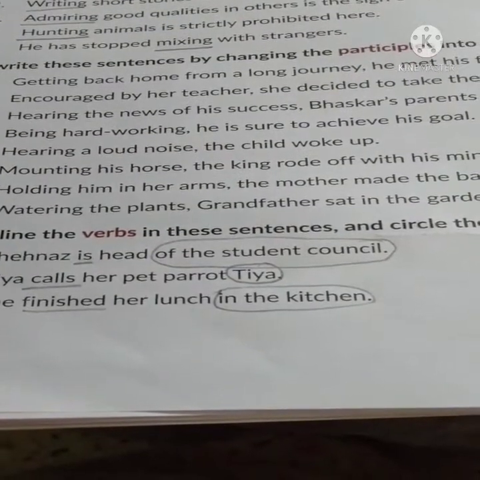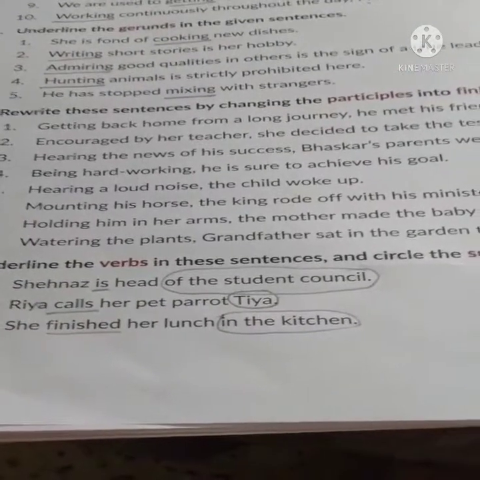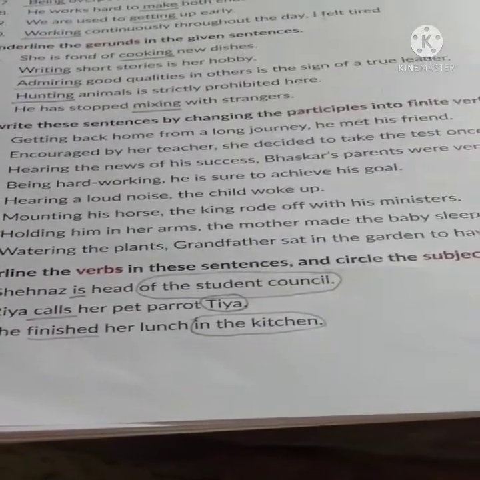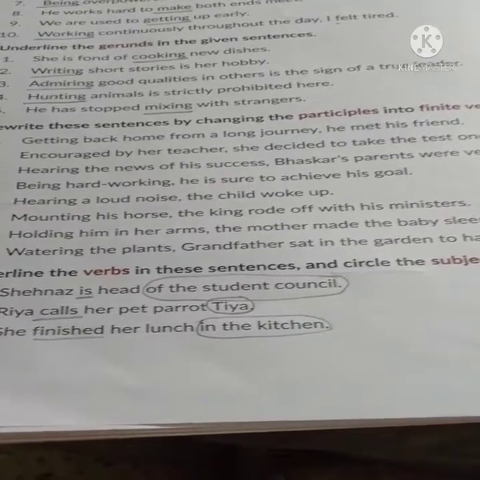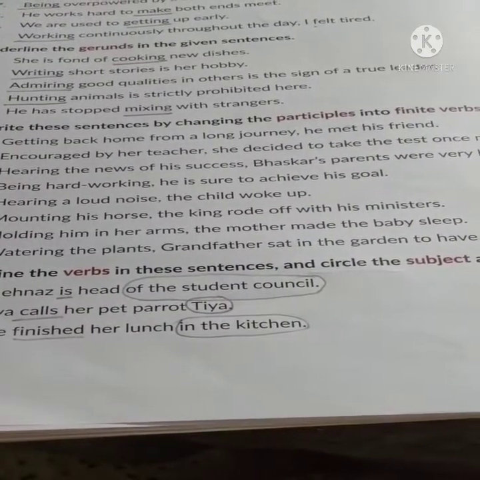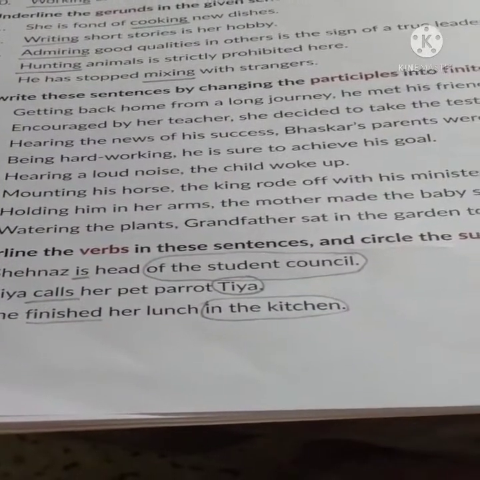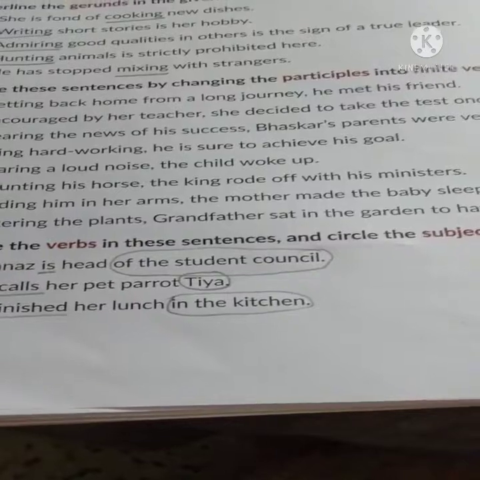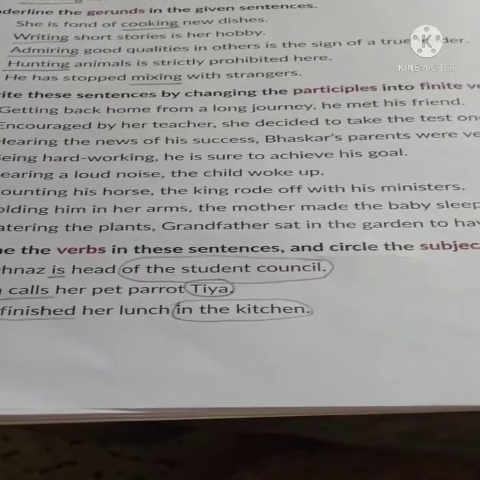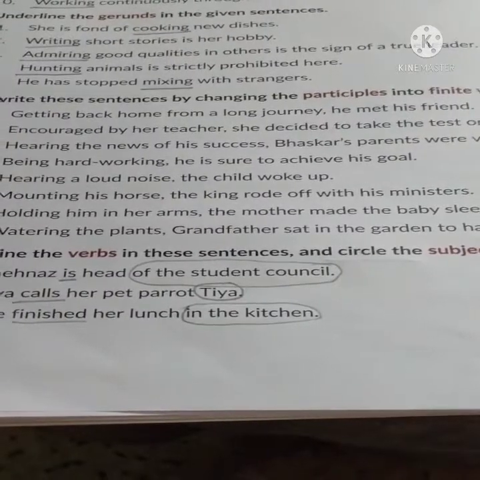Getting, encourage, hearing, being, hearing, mounting, holding, watering, all these are non-finite verbs. You have to write the sentence in such a way that all these non-finite verbs will turn into finite verbs. Finite verbs are those verbs which change their forms according to the number of the subject or the tense of the verb. For example, getting back home from a long journey, he met his friend. So you could say that he met his friend after he got back from the long journey. So this got could be getting, got, has got. So many forms could be there.